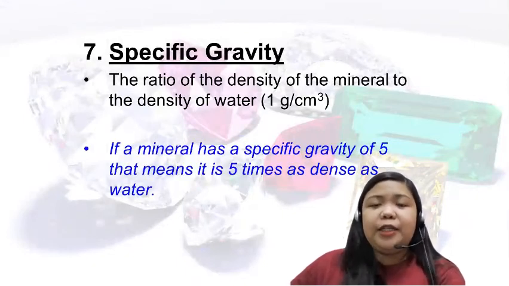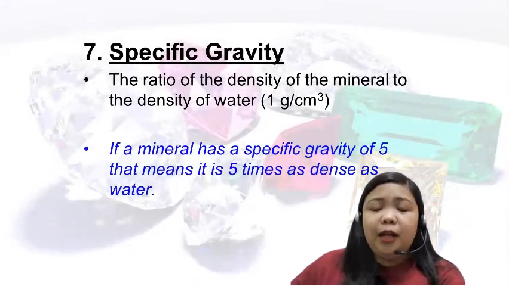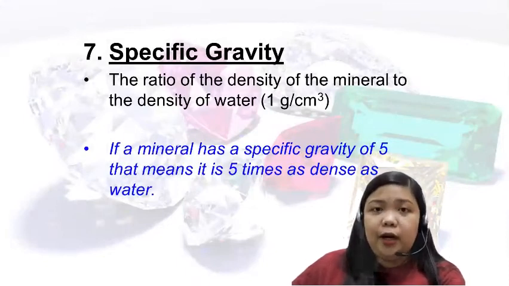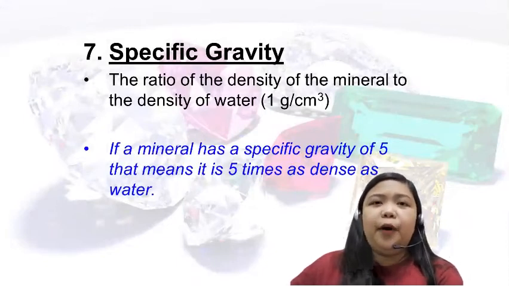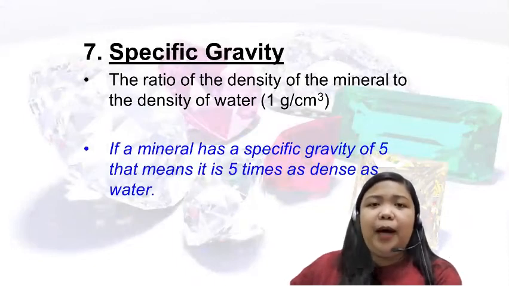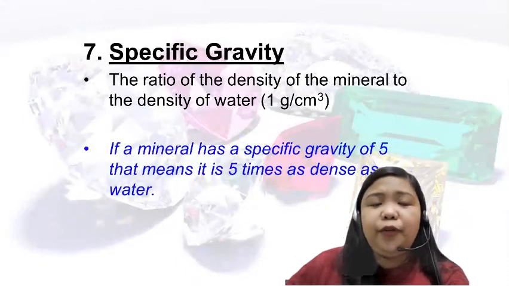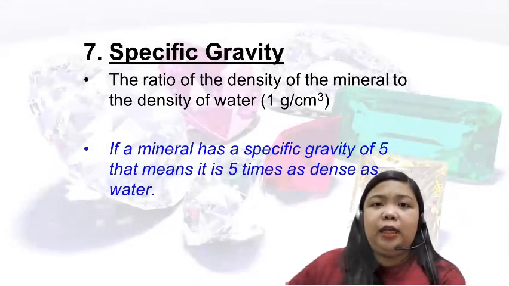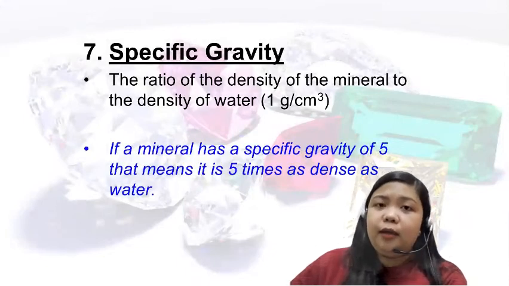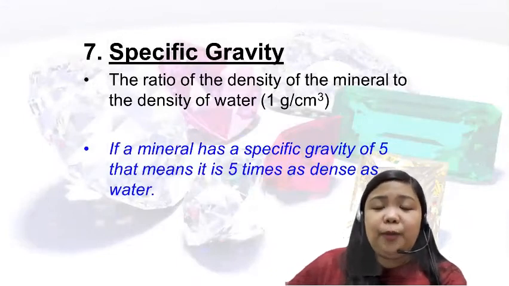But if a certain compound or mineral is less dense compared to water, that compound will surely float. For example, we have rocks and water. If you combine rocks and water, rock is very dense. For example, rock is 5 grams per cubic centimeter, and water is only 1 gram. Comparing their density, rocks will surely submerge into water. It will settle down at the bottom.